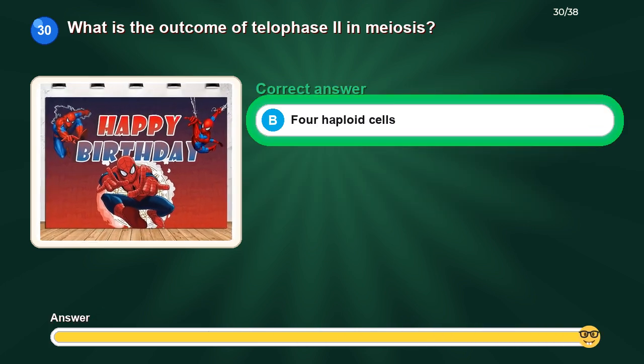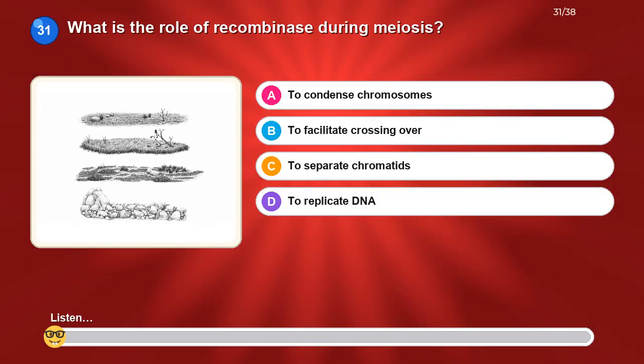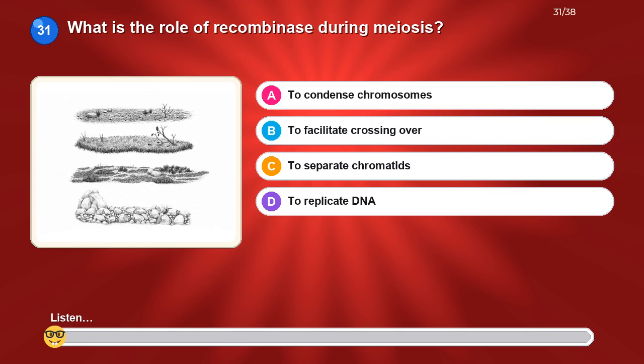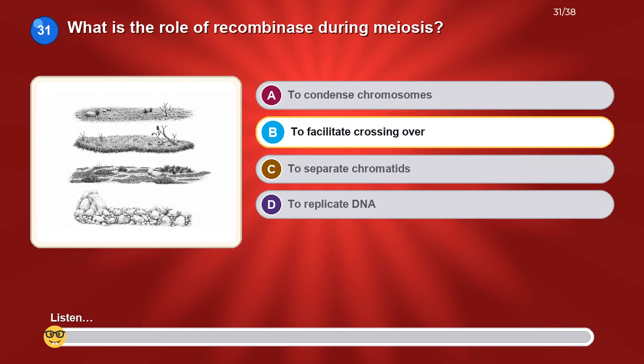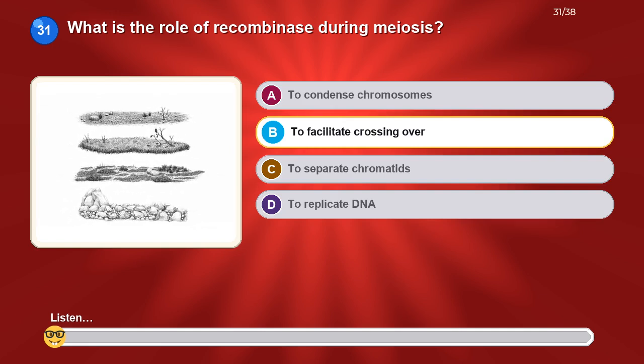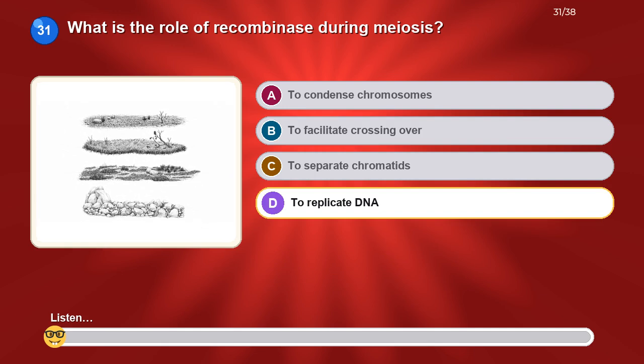The correct answer is 4 haploid cells. What is the role of recombinase during meiosis? Option A, to condense chromosomes. Option B, to facilitate crossing over. Option C, to separate chromatids. Option D, to replicate DNA.